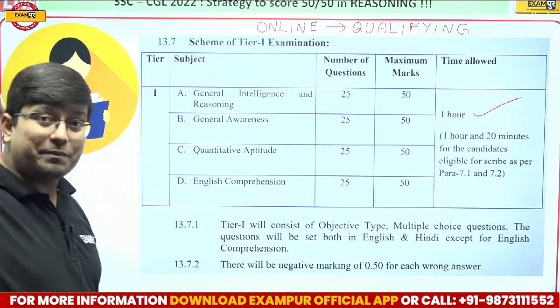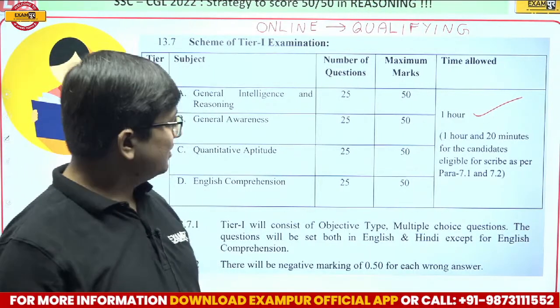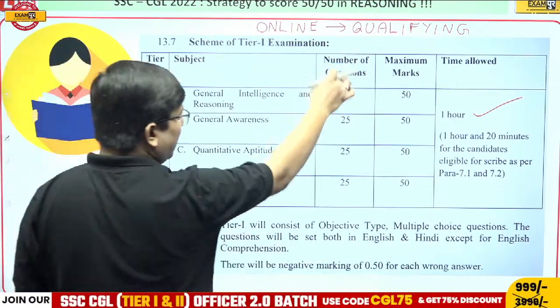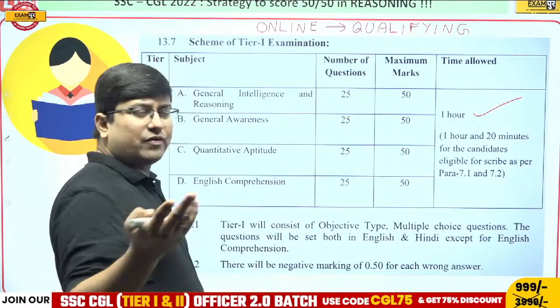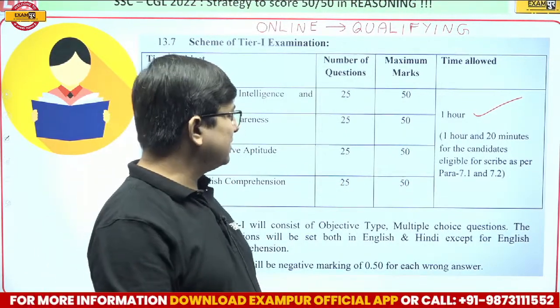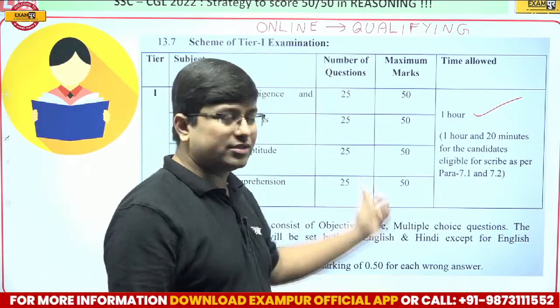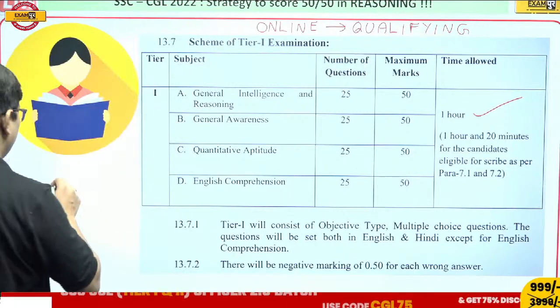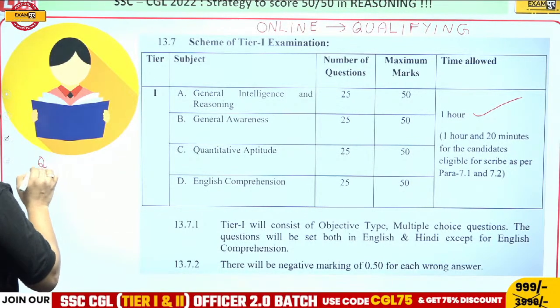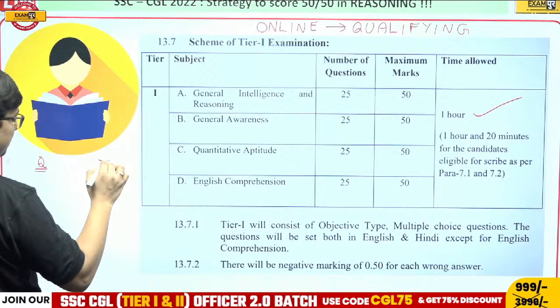Now here is the planning. The planning is that for a total of 100 questions, forget the marks. Every question has equal marks, so forget the marks. For 100 questions, you are allotted 1 hour. So here I am writing the number of questions, and here I am writing the time.